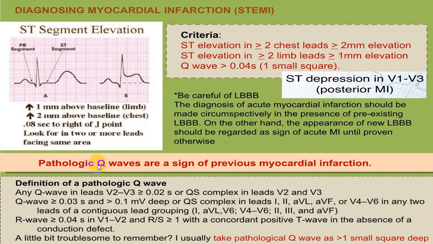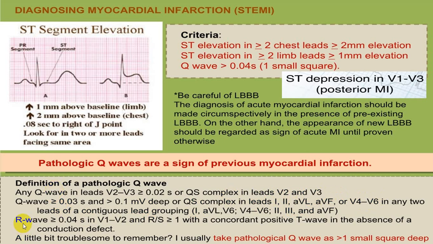As far as a pathological Q wave is concerned, any Q wave in leads V2 and V3 which is more than 0.02 seconds, or a QS complex in leads V2 and V3, or a Q wave of more than 0.03 second and a depth of more than 0.1 millivolt in lead 1, lead 2, aVL, aVF and V4 to V6, means except aVR, lead 3 and V1, V2, V3, you will label that as a pathological Q wave.